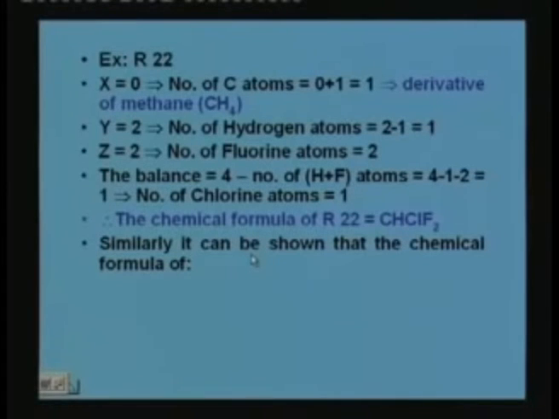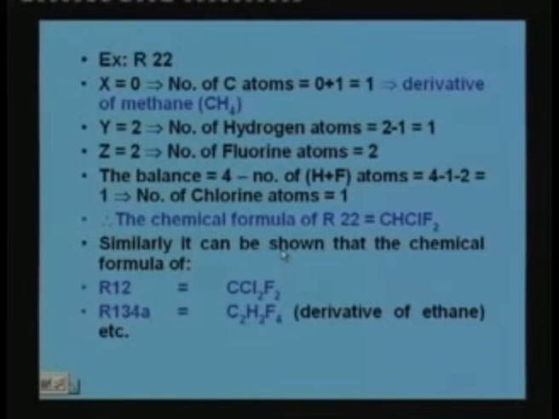Using the same rule you can show that the formula of R12 is CCl2F2, that means it is a chlorofluorocarbon, and the chemical composition of R134a is C2H2F4. This is a derivative of ethane because you have two atoms of carbon. In R134a, the letter A stands for an isomer.